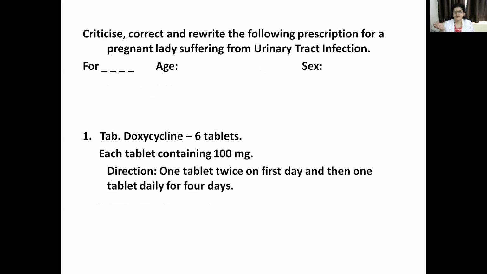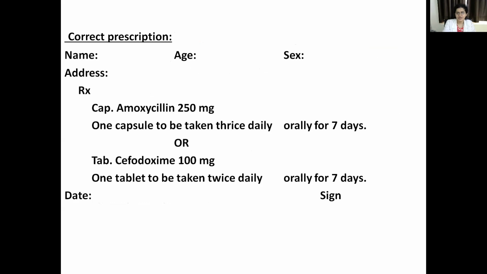The safest drug you can give is from the penicillin group, that is amoxicillin 250 milligrams thrice daily for 7 days, followed by the cephalosporin cefpodoxime 100 milligrams twice daily for 7 days. So write these 2 prescriptions and the CCR and keep updating your records.